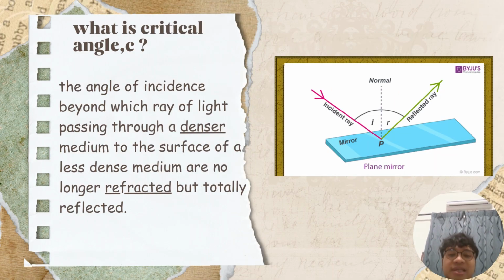So what exactly is critical angle? So tadi korang mesti tertanya kan, apakah itu critical angle? So basically critical angle is the angle of incidence beyond which ray of light passing through a denser medium to the surface of a less dense medium are no longer refracted but totally reflected. So apa dia nak cakap dekat sini is critical angle ni adalah a minimum angle yang mana bila kita lebih daripada angle ni, light will no longer refract but rather light is reflected, like completely reflected.